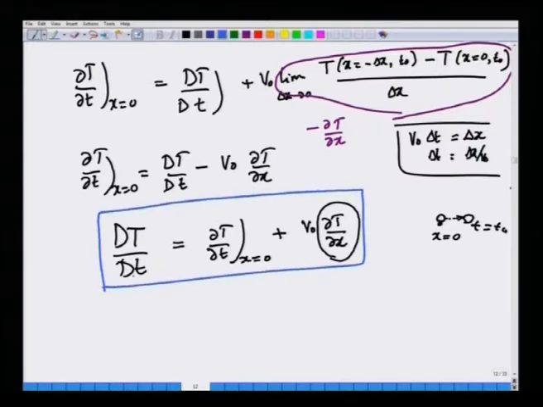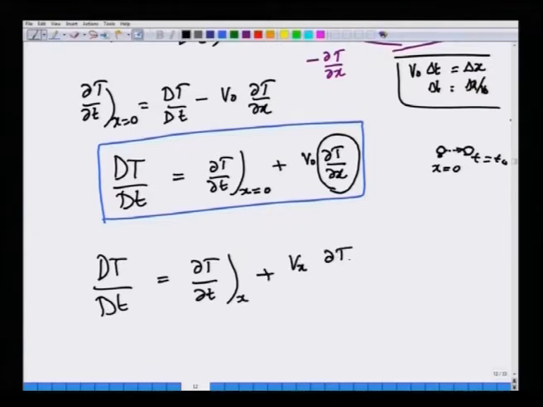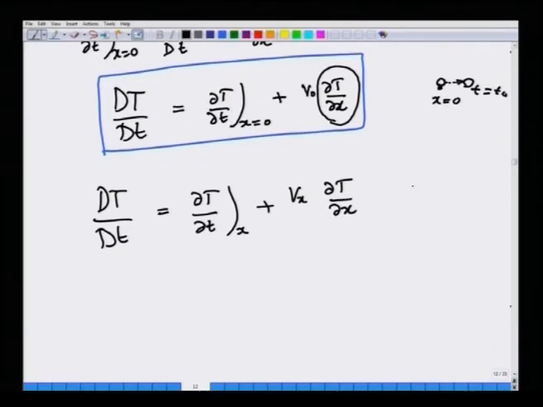This is a very important result. We can generalize this for any arbitrary velocity. Instead of having v 0, we can generally write this as partial T at constant x plus v x, this is the velocity in the x direction, times the gradient of temperature in the x direction. This is the substantial time derivative of temperature.